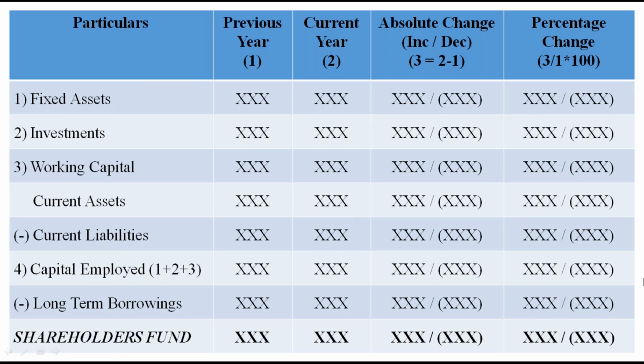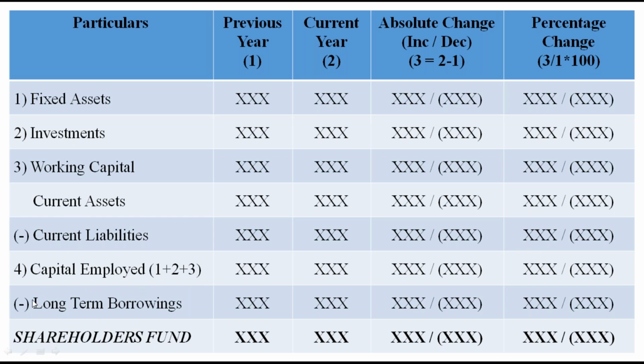I took it so: net fixed assets we consider, then investments, then working capital, which is current assets minus current liabilities. All fixed assets will be shown for the previous year and current year, then their difference, which may be an increase or decrease, and the percentage may be increasing or decreasing. Then investment, working capital, all current assets, all current liabilities. Then we add these three, fixed assets, investment and working capital, to get capital employed. So capital employed is fixed assets plus investment plus working capital.